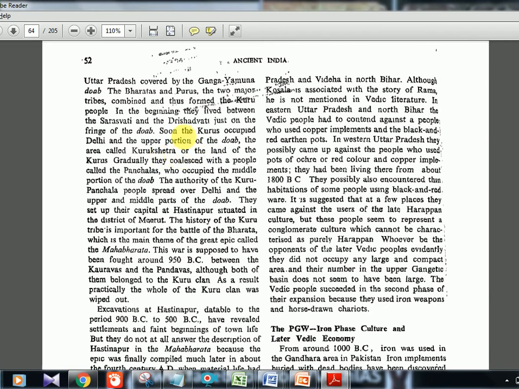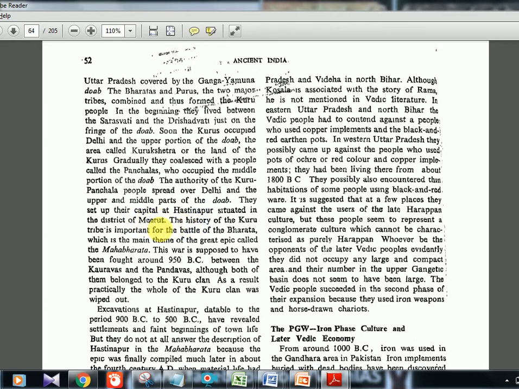Then Kurus, and again also the Kurus joined with Panchalas. This also I told you in the last chapter. So Kuru Panchalas joined together, and this Doab, okay, Doab means the confluence of 2 rivers. So the place near this Kurukshetra, that is where they ruled, and their capital was at Hastinapura. Hastinapura also in the Mahabharata Sri Krishna serial you would have seen. So it is near the district of Meerut in Uttar Pradesh.